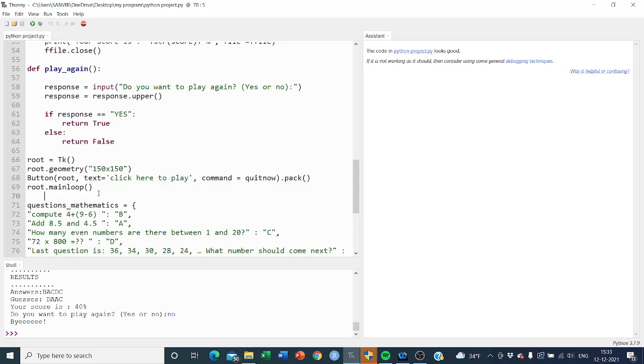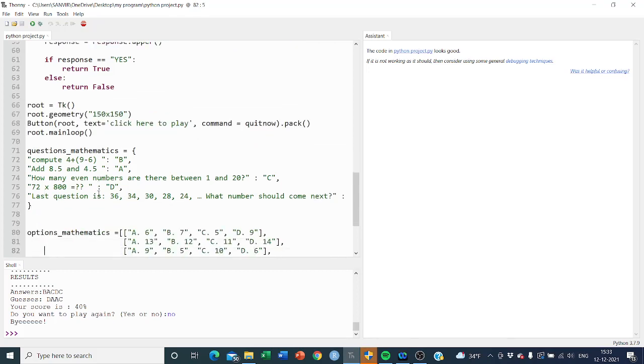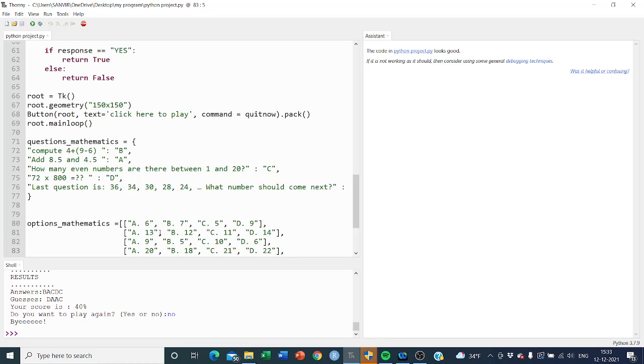Afterwards, the main part where I have stored my questions and my answers. The 5 questions are stored inside this dictionary, which you can recognize from this symbol, the parenthesis. My question is my key, and my value is my correct answer.